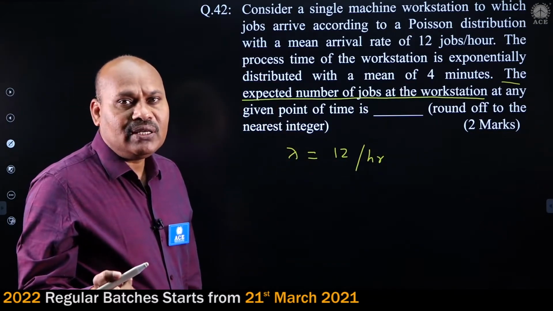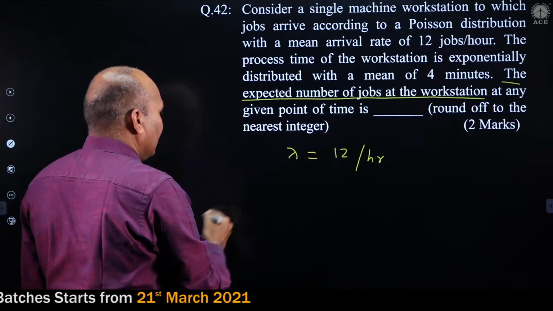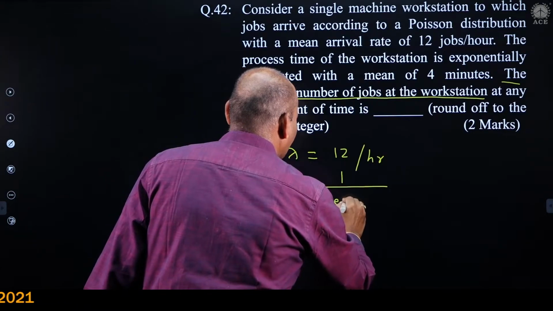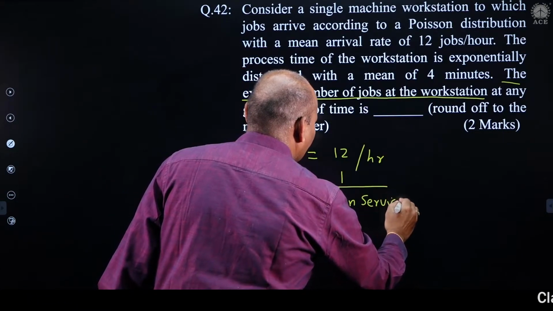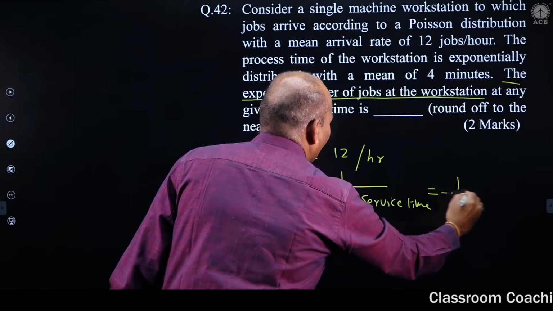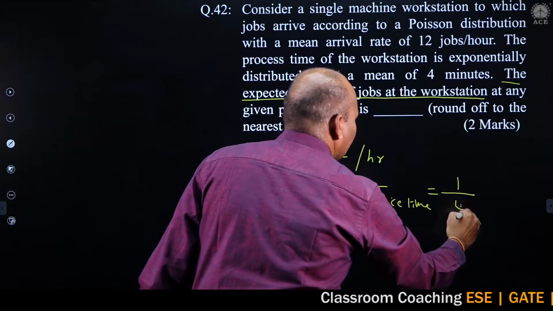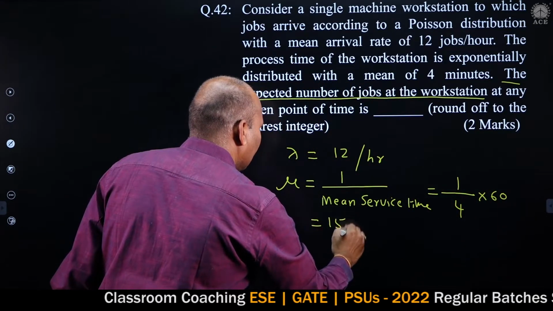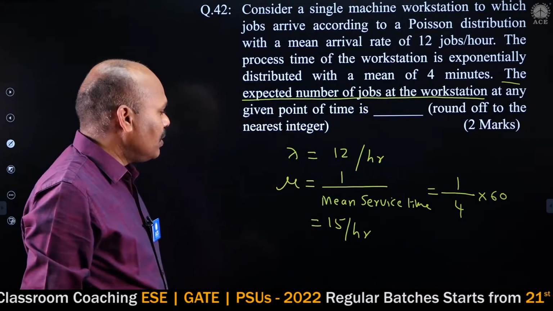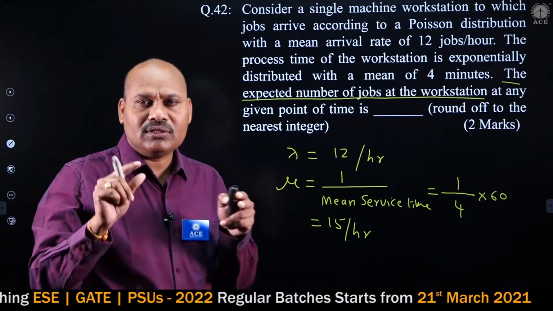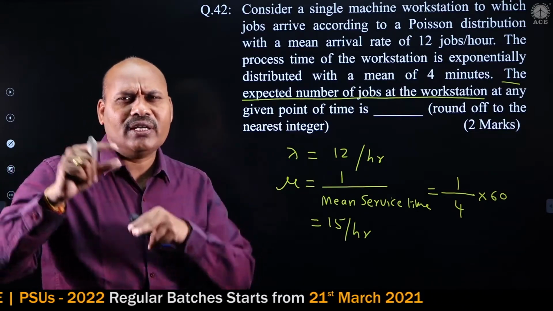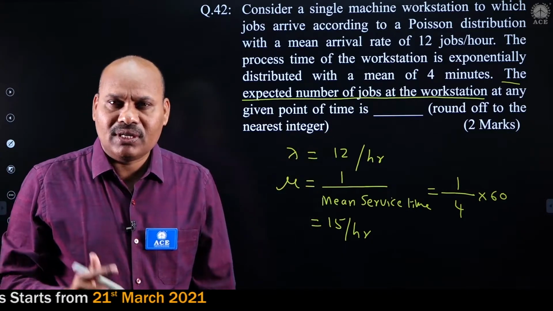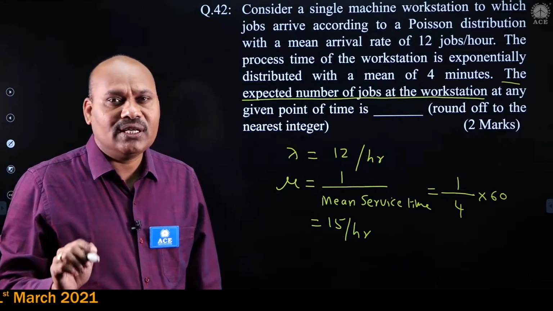Next, the mean service rate. The previous one is the mean arrival rate. Mean service rate mu is equal to 1 divided by the mean service time, which is 1 divided by 4 minutes. If I calculate per hour, it is 15 per hour. So lambda is equal to 12 per hour, mu is equal to 15 per hour. Okay, I am giving one shortcut. When we get this lambda and mu, the thumb rule is that mu should be greater than lambda, because rho is less than 1 for a single server.